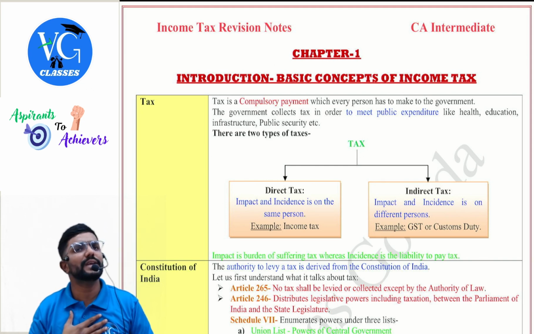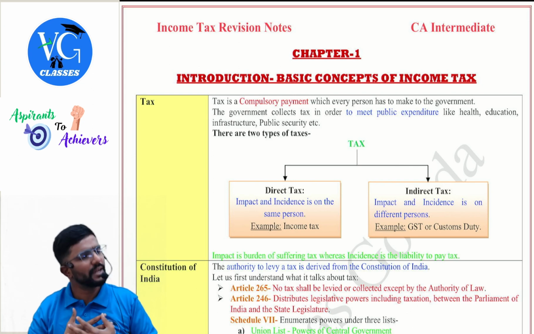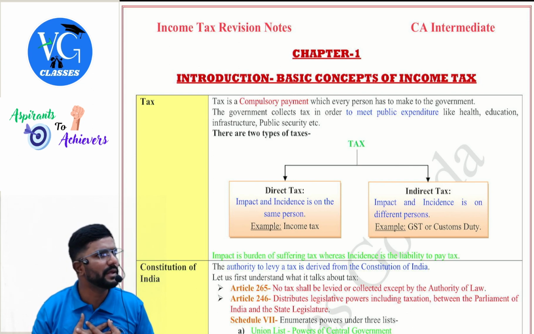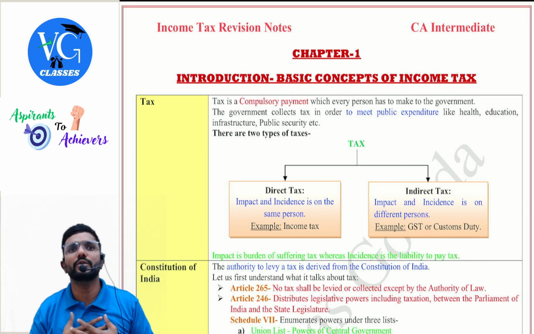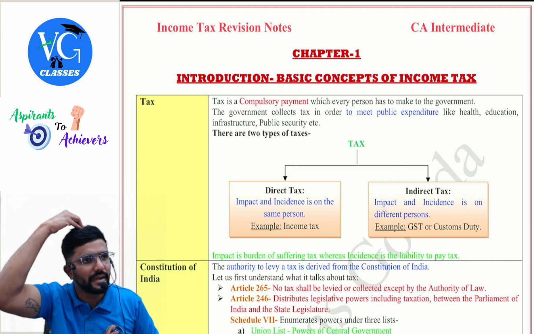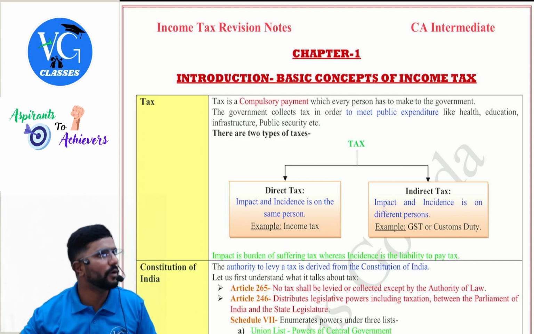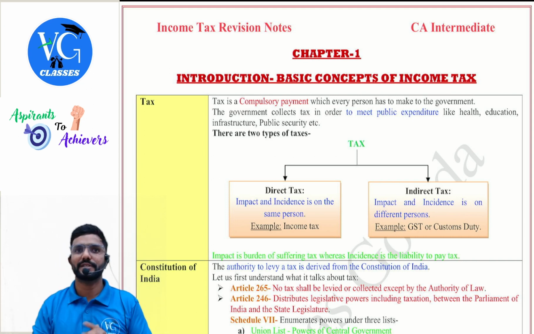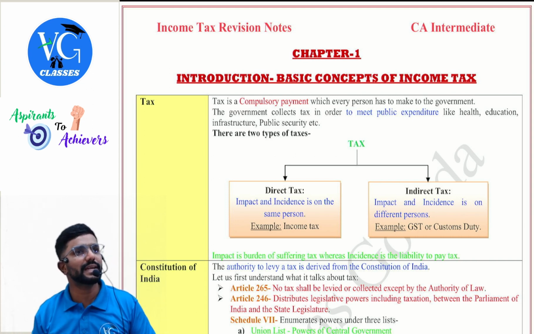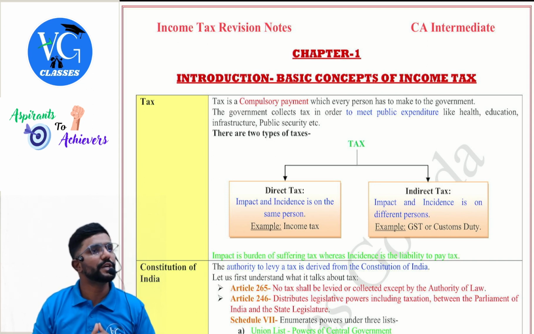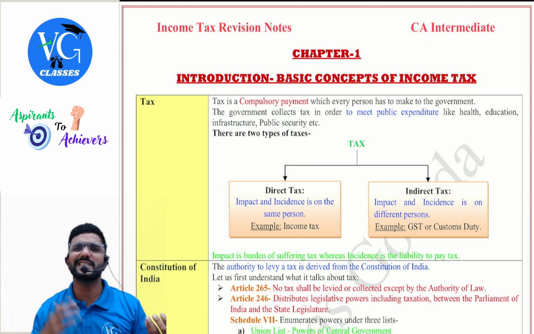Now, income tax is one of the examples of direct tax. Assume, guys, I am earning the income. Who is liable to pay tax? Will you pay tax for me? Definitely not. I am the person who is earning the income, so I have the liability on my head to pay tax. Ultimately, the tax will go out of my pocket. So the impact and incidence both are on the same person. Whereas coming to indirect tax, the impact and incidence are on two different persons. Examples are GST and customs.